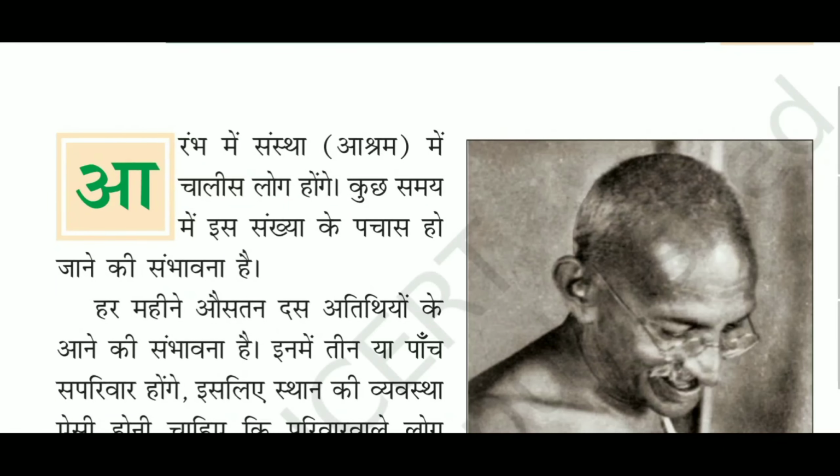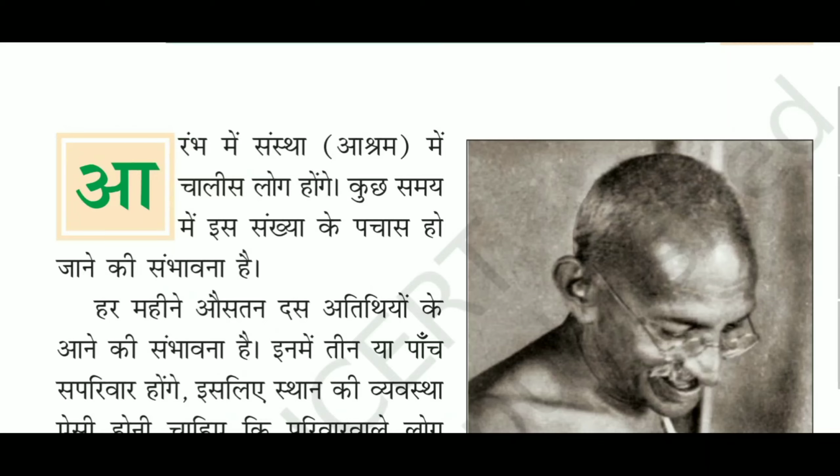This is a letter written by Gandhiji, an estimate of the expenses to be incurred for the ashram. आरंभ में संस्था आश्रम में 40 लोग होंगे. कुछ समय में इस संख्या के 50 हो जाने की संभावना है. So initially there will be 40 people in this institution or ashram.